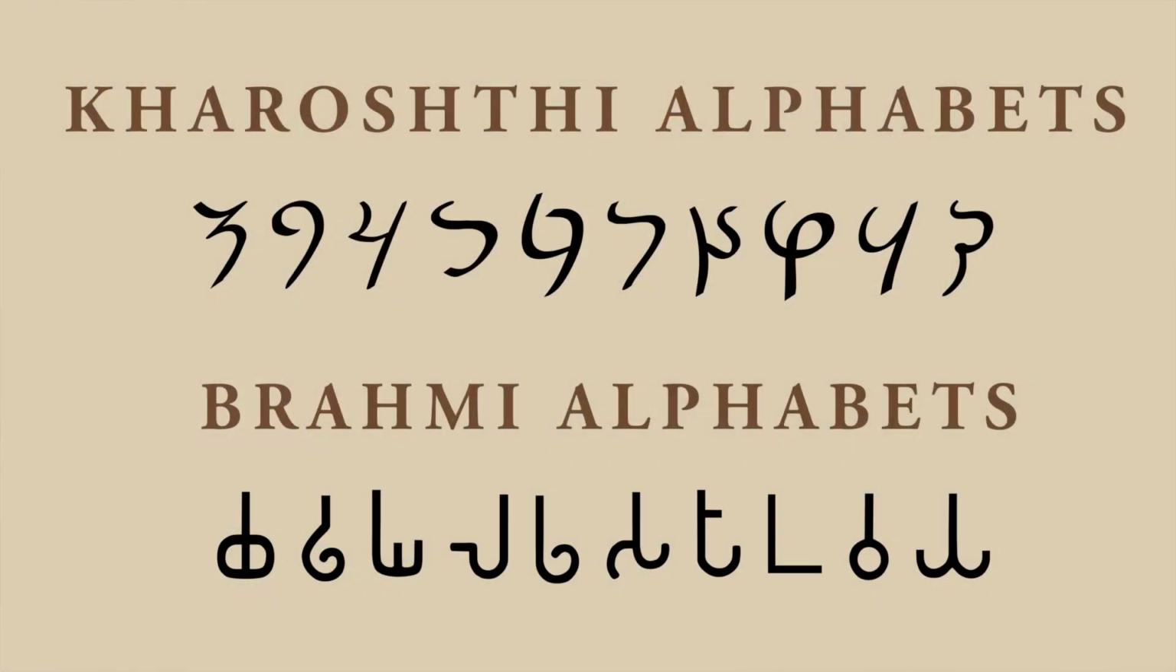Another feature of the Kharoshthi script is that the Kharoshthi script is top oriented, whereas the Brahmi script is bottom oriented. Now what does that mean? This means that the distinctive feature of a particular character of Kharoshthi tends to be at the top, whereas in Brahmi it tends to be at the bottom.